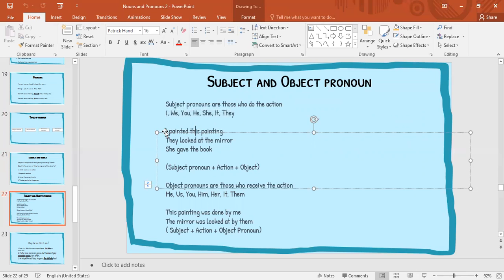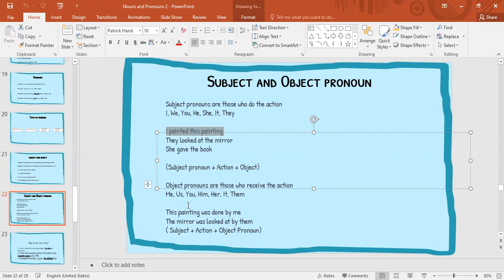For example, I painted this painting. Here you can see that I is the subject pronoun here, right? So first subject pronoun will come when we are writing about subject pronoun, then action will come, and then object. Like yesterday, Irfan said SVO, right? Subject, verb, object. That is how we usually write. So here again, you can see I painted this painting. First, subject pronoun is coming, then verb is coming, and then object is coming. This is how you use subject pronoun.